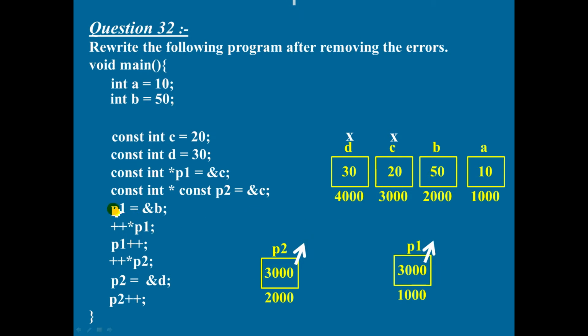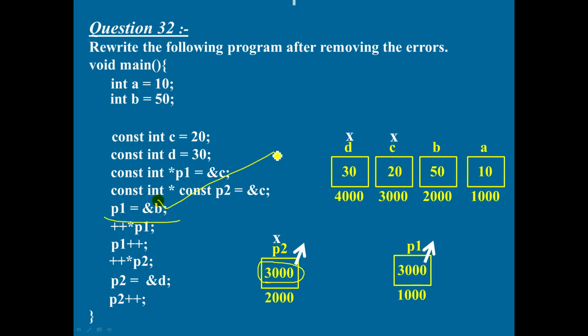Again, while declaring the pointer variable, before the pointer variable name, if you use the keyword const, the meaning is P2 is also a constant. So this 3000 I should not change. So let me put a star mark so that on seeing the star mark, I remember 3000 is a constant. I should not change this 3000 later.